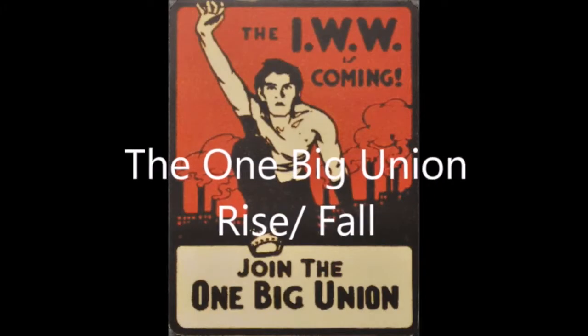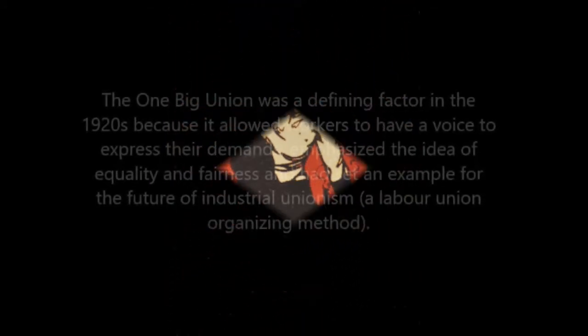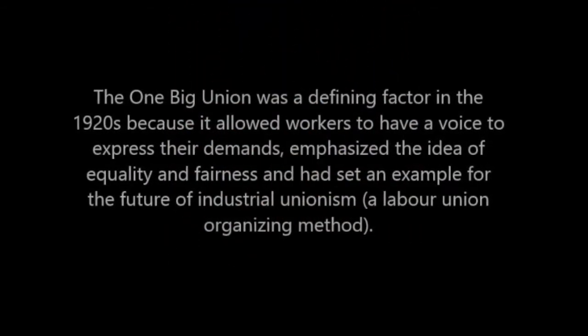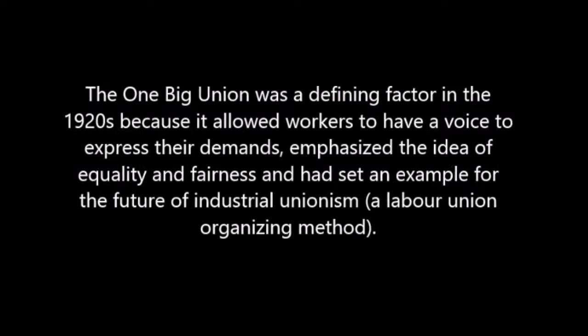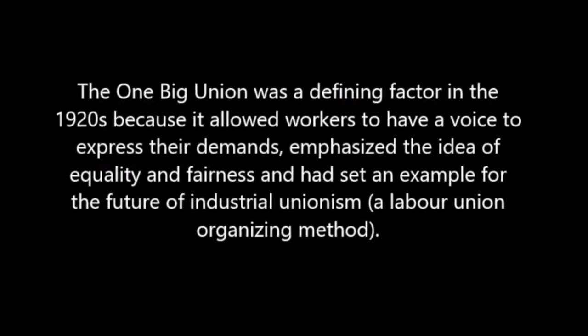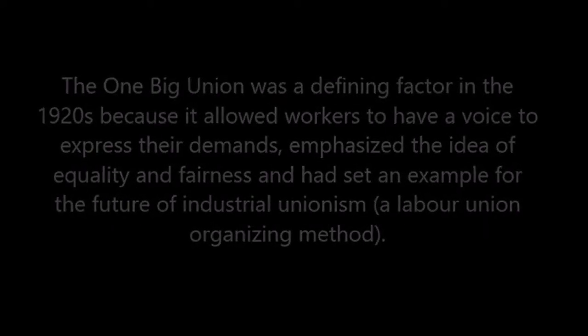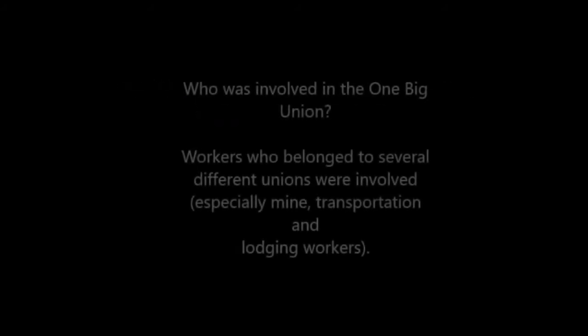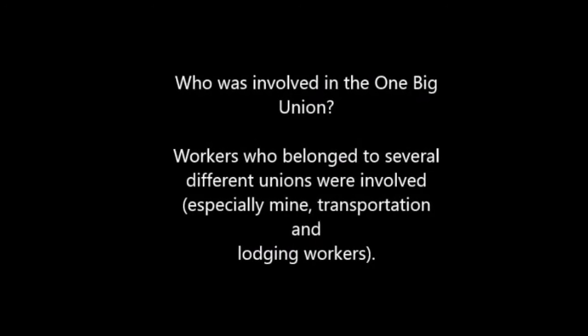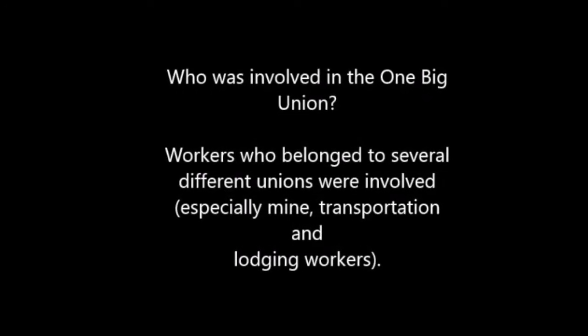The rise and fall of the One Big Union. The One Big Union allowed workers to have a voice to express their demands, emphasized the idea of equality and fairness, and had set an example for the future of industrial unionism. The One Big Union was founded in Calgary, Alberta in March 1919. Who was involved in the One Big Union? Workers who belonged to several different unions were involved.